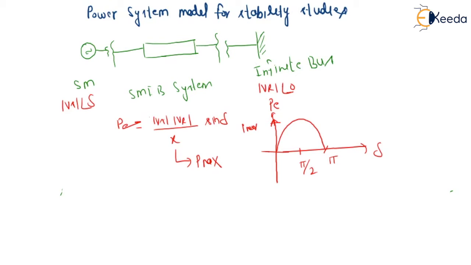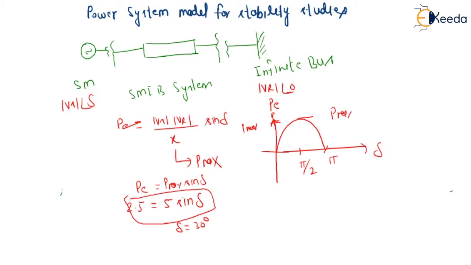Let us assume 2.5 is equal to 5 sine delta. If we compare with PE equal to P max sine delta, delta is nothing but 30 degrees. So what does this equation mean basically? P max here is 5 pu, and the generator is delivering 2.5 pu. It is not necessary that the generator will always deliver 5 pu. No, it has an operating angle, it is operating at angle delta, and delta is 30 degrees.